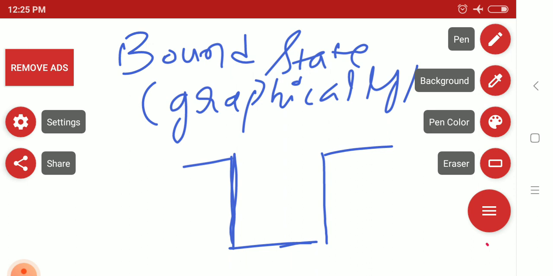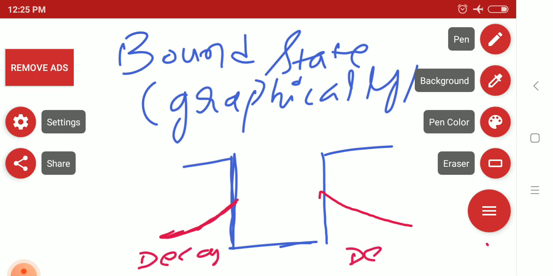In the boundary region, the wave function is what? The boundary region wave function is decaying. Outside the boundary, the wave function is decaying. But in between, in the middle of the box or the middle of the well, the wave function is what? In the middle of the well, the wave function is oscillating.